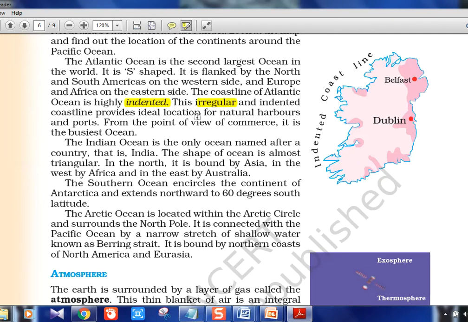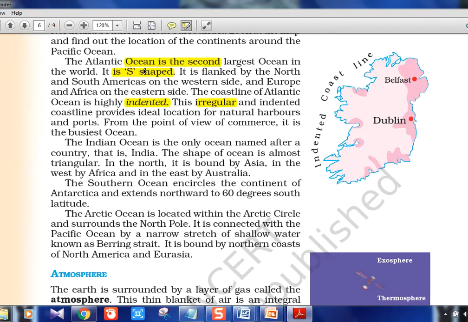It provides an ideal location for a natural harbor. Ships can come in and dock and then be used for goods or transport or something. So it acts as a natural harbor. Even in India we have these kind of indented coastlines, and India has a very long coastline actually.